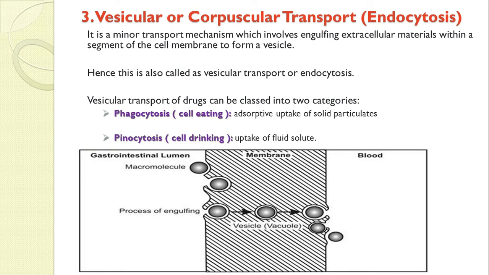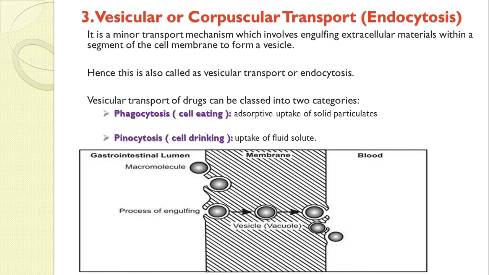Endocytosis is further divided into two, that is phagocytosis and pinocytosis. Phagocytosis is also called cell eating, the absorptive uptake of solid particles. If your drug remains in a solid state, there is still absorption due to phagocytosis, so we call it cell eating.